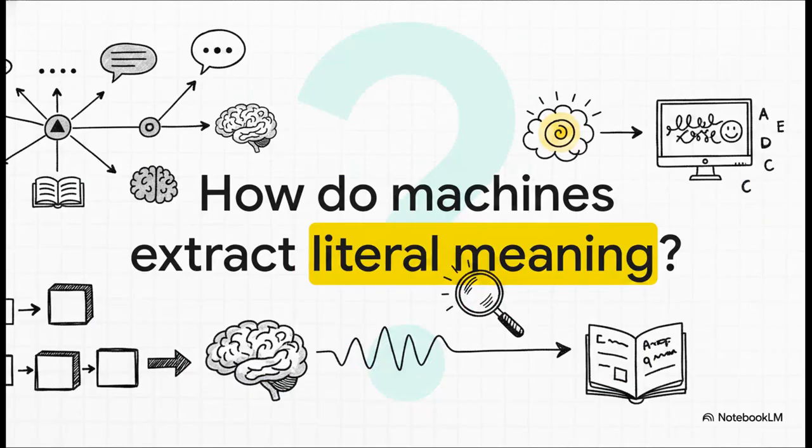So how do they do it? How do machines extract literal meaning? Think about it, it's one thing for a computer to recognize characters or match words to a dictionary database, right? But it's a massive, incredibly complex leap to go from just seeing a sequence of text to actually grasping the underlying facts being presented. It's kind of like if you were reading a foreign language where you recognize the alphabet perfectly, but you have absolutely zero idea what the story is actually about. We're going to unpack exactly how that crucial leap from mere recognition to actual comprehension happens.